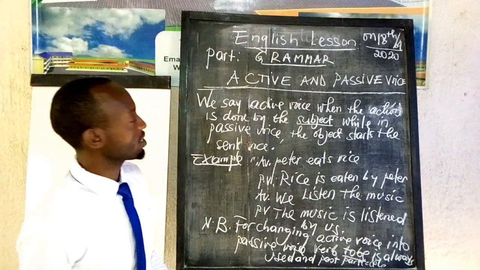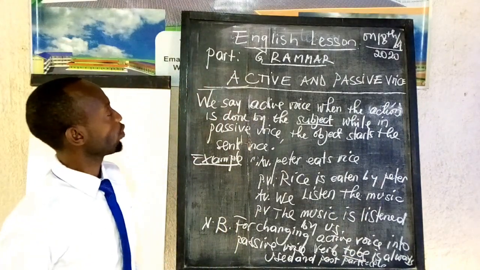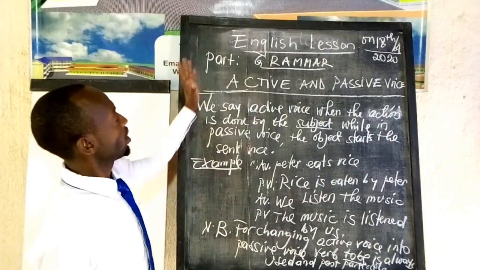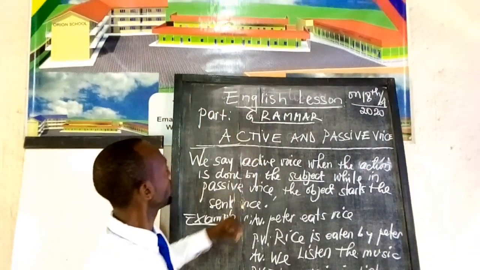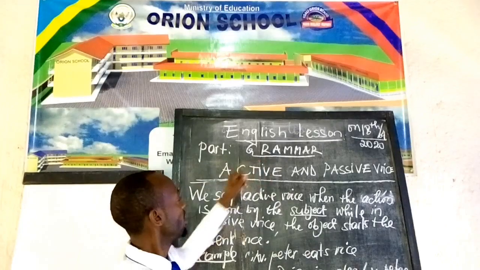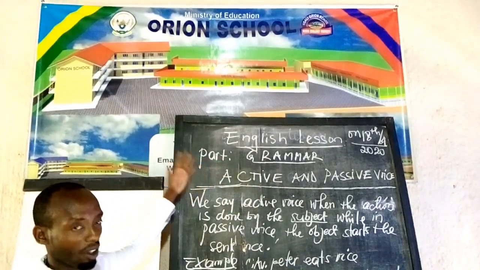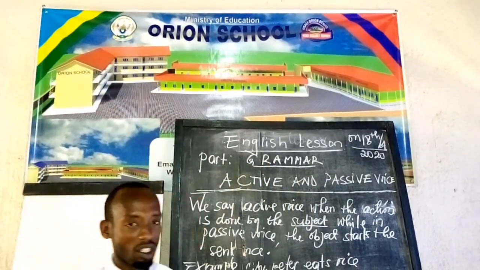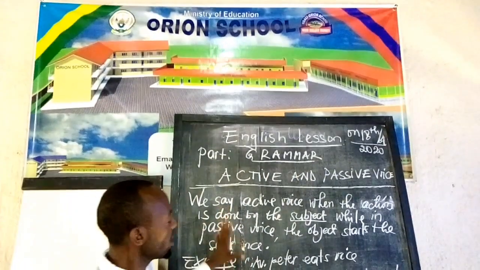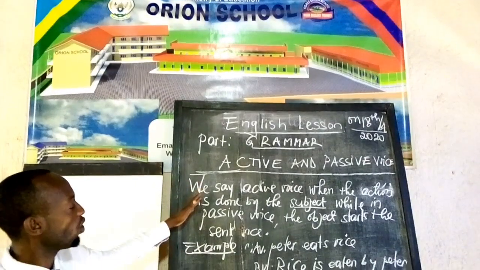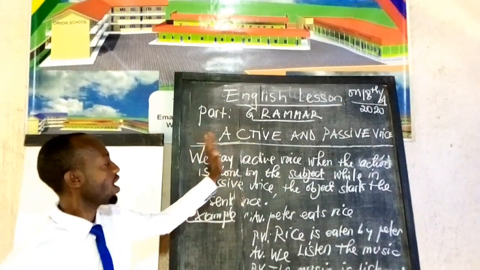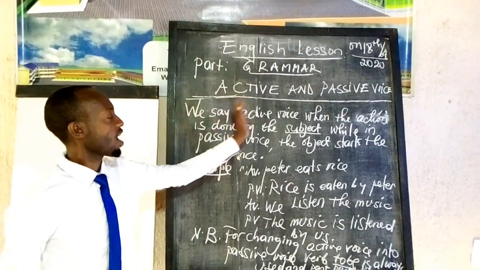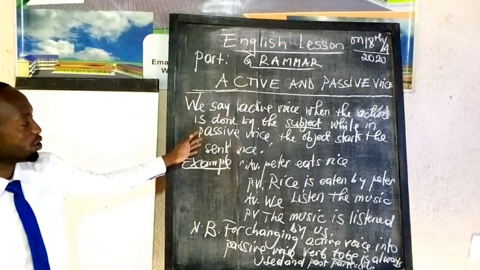Good morning, our learners. As usual, we are going to follow our online courses program. In the English lesson, part of grammar, we are going to learn about active and passive voice. Before learning them deeply, first of all, we have to know the meaning of active voice and how we can make sure that a sentence is in active voice or in passive voice.